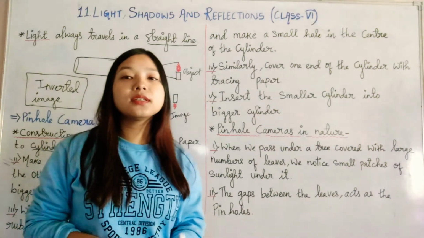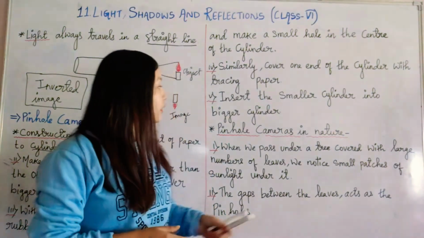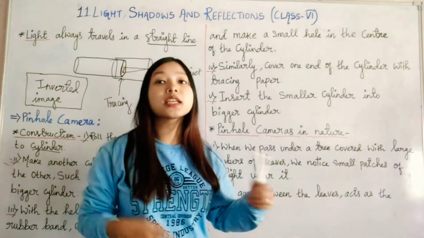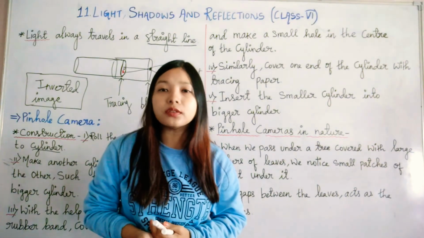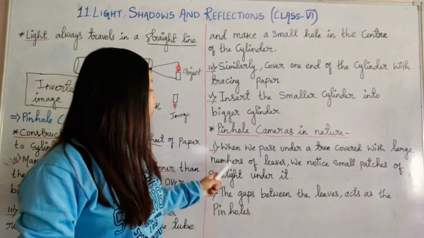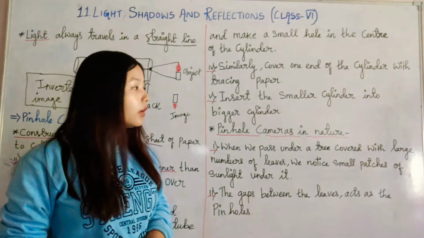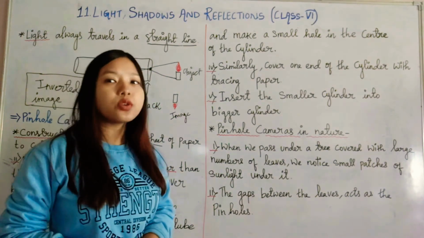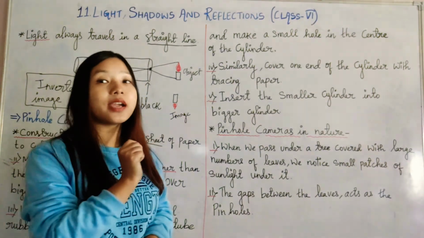Now, we have prepared a pinhole camera, but there are various pinhole cameras in nature also which we can observe. So where will you find these pinhole cameras in nature? When we pass under a tree covered with a large number of leaves, we notice small patches of sunlight under it.